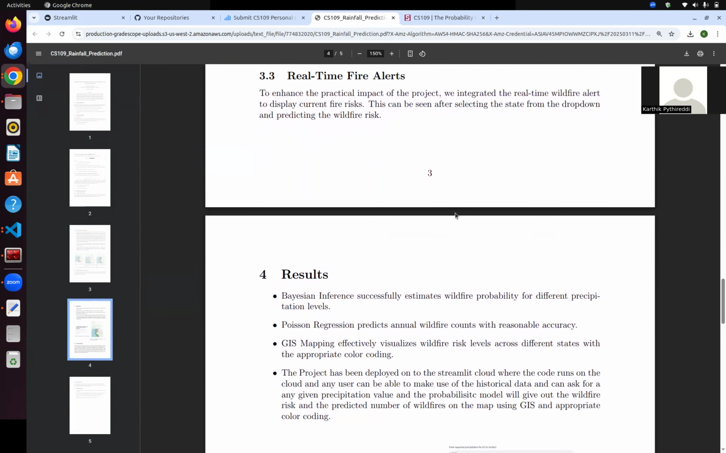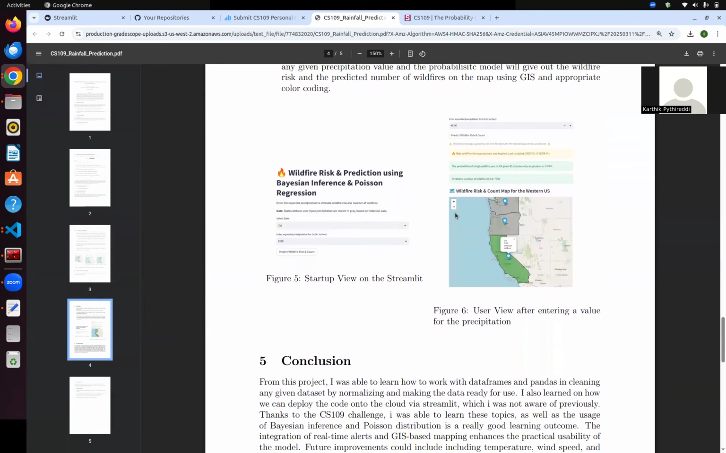Real-time alerts, we also use the API data from the respective states, which will give you the real-time alerts for the wildfire risk in those states. The results, we can see on the UI, and I'll go over the UI and how the results are visualized with respect to the color coding and all.